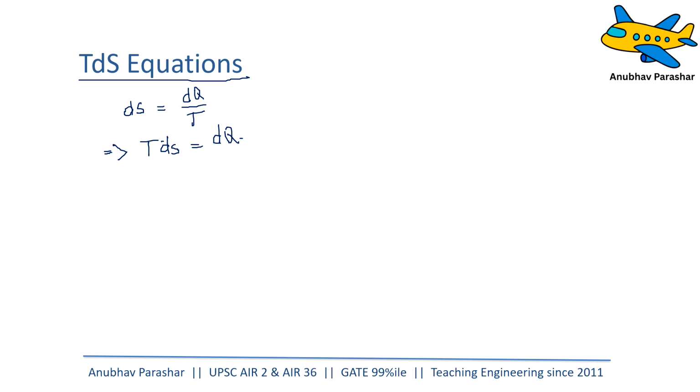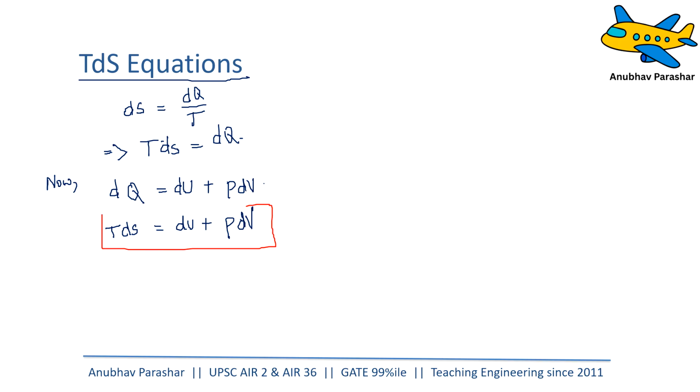Right? Now we know that Q is heat transfer. By the first law of thermodynamics, the total heat transfer dq is equal to the total change in internal energy plus PdV, right? So what it means is that TdS is equal to dU plus PdV. So this is our first TdS equation.